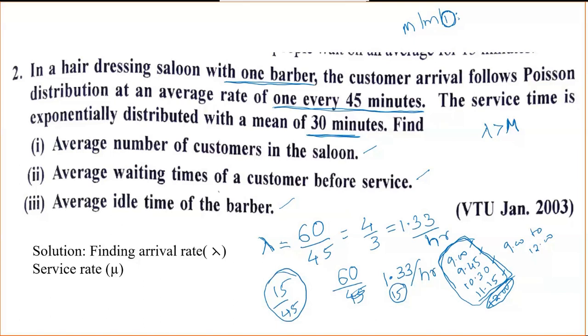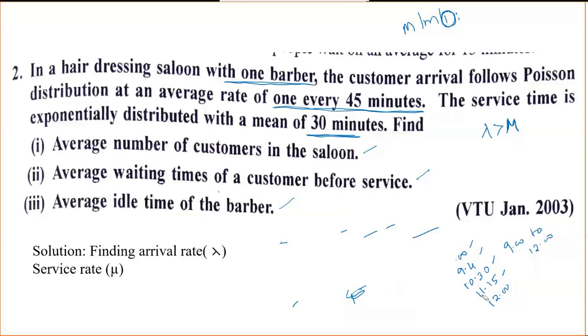Okay, next one is the service rate. Sorry, mean service rate. What is the mean service rate? How much time is he taking to serve the customers? He is taking 30 minutes for one person. In the sense, mu value. Can anyone say what is the value of mu? He is taking 30 minutes to serve a single person. That's why mu is equal to 2 per hour. So he can serve two persons in 1 hour. This is the way we need to write the lambda and mu.